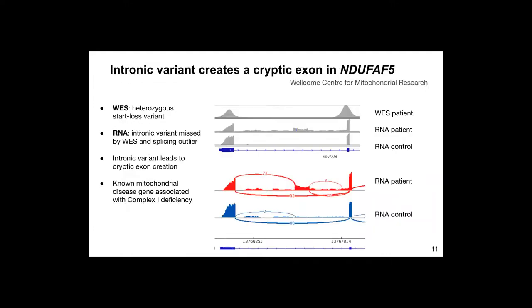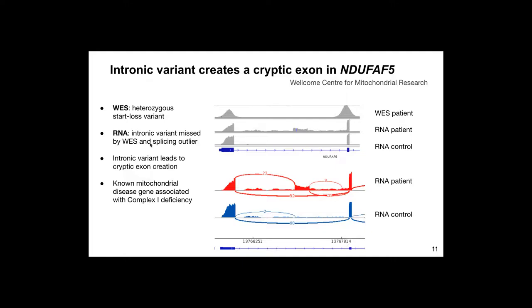A second case is in the gene NDUFAF5, which is a well-established mitochondrial disease gene, in a patient suffering from mitochondrial disease. Whole exome sequencing revealed a heterozygous start-loss variant, but one and only one heterozygous variant is not enough to solve because this gene is known to have a recessive mode of inheritance. Therefore, a second variant in the other allele is needed.